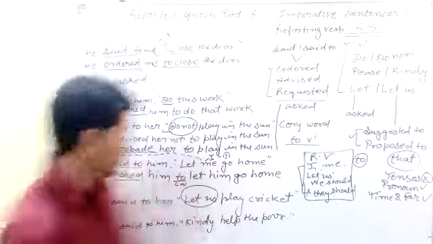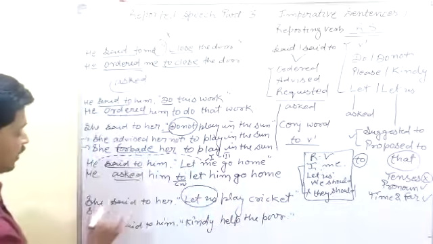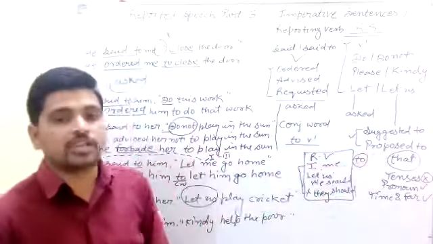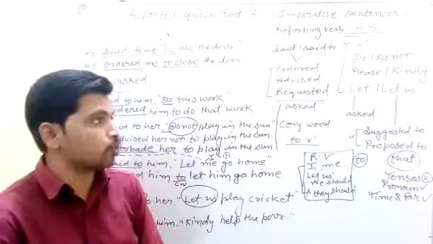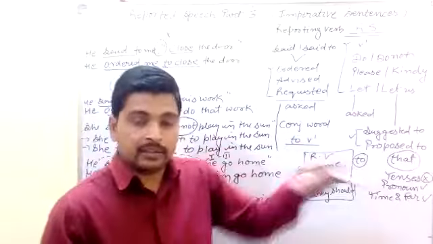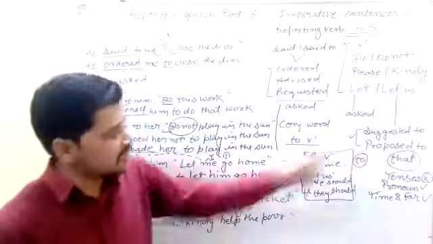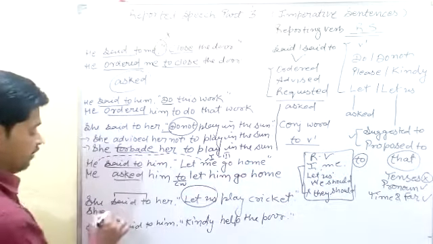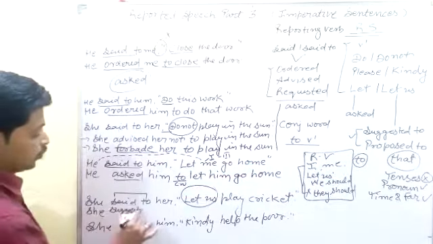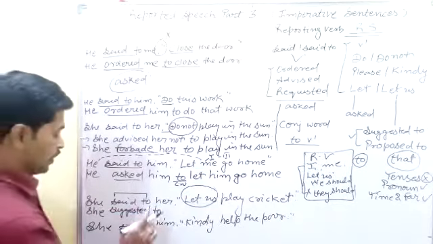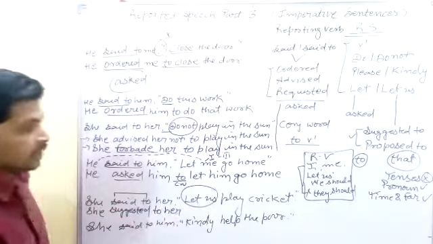There is no problem. So we can change "said" and "said to" into "suggested to" and "proposed to." Only the sentence will start with "let." Mostly in guides and other books you can find "let" also, but I advise you, if you find the reported speech starts with "let us," then we can change "said" and "said to" into "suggested" and "proposed to." After "said to" here, we can write "to," then "he suggested to" or "proposed to"; both are correct. After "to" we can use "her," and what is the conjunction word?